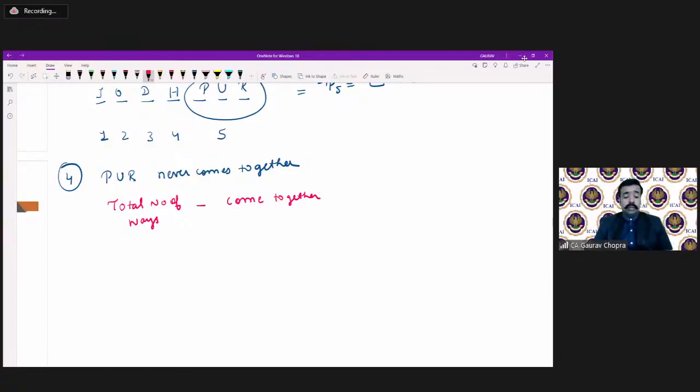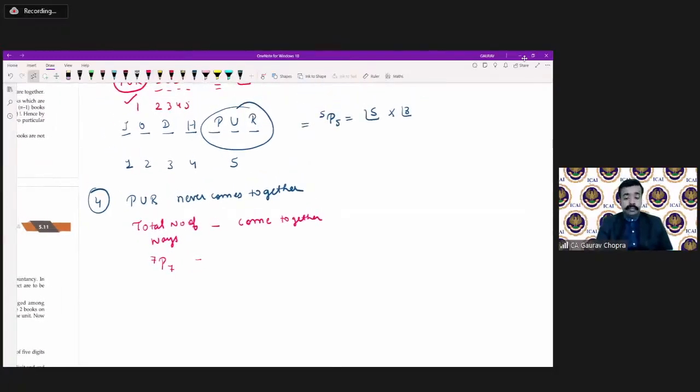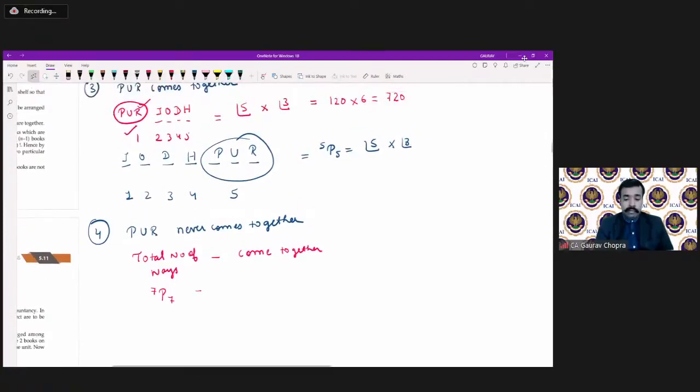So what is the total number of words which can be formed using the letters of Jodhpur? We know that there are 7 letters here, and out of those 7 letters, we have to select again 7 letters. That means 7P7 ways. Then how many ways are there when PUR is coming together? We have just calculated this in our third part, that is factorial 5 multiplied by factorial 3, that is 720.